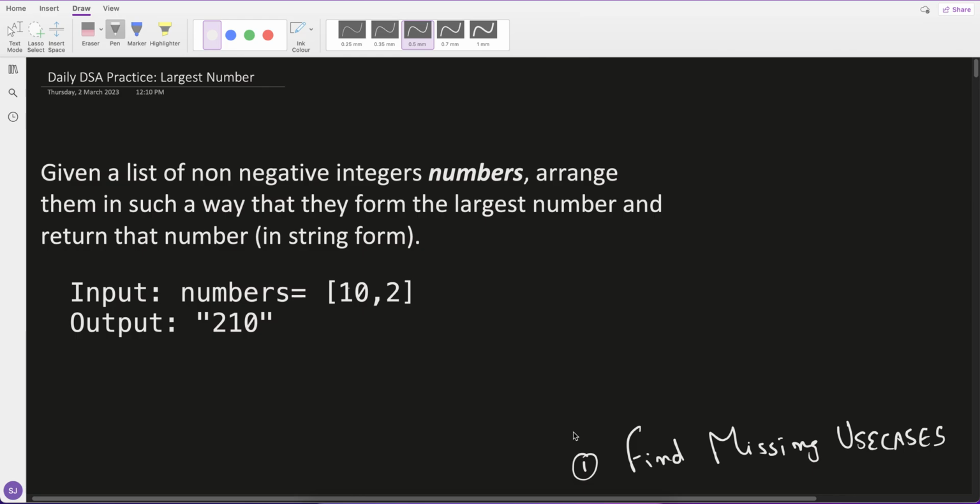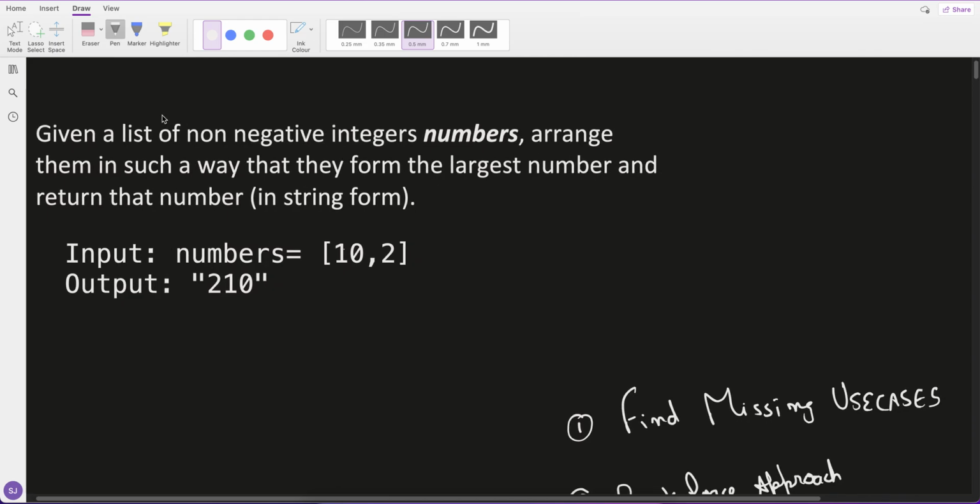And today's question which we are practicing is the largest number. We have to create a largest number. So let's go through the question. Given a list of non-negative integers, so this is the input, a non-negative integers array you would be given. Arrange them in such a way that they form the largest number and return the number in a string form.